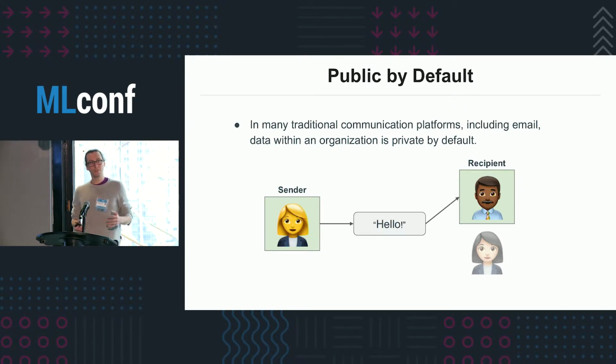Well, if you look at a traditional communication platform, like email, for example, when you want to send a message, one of the first things you do is you pick a list of recipients. From there on, you and the recipients are the only people who have access to that data. So if there's someone else at the company that might find that data useful and they're not listed as a recipient, they're just never going to have access to that data.